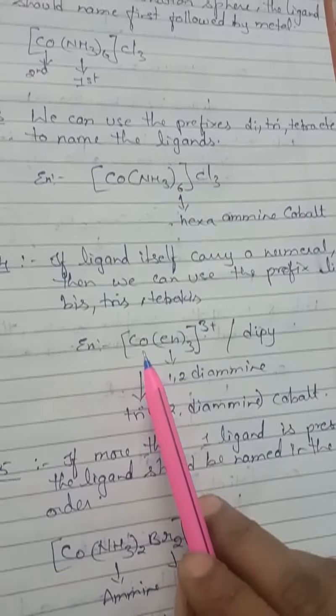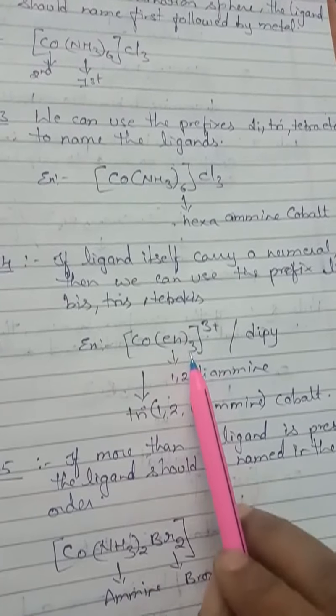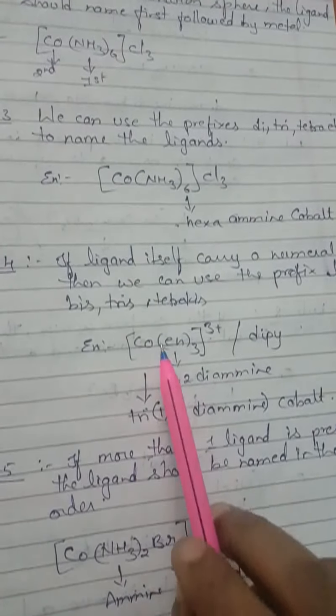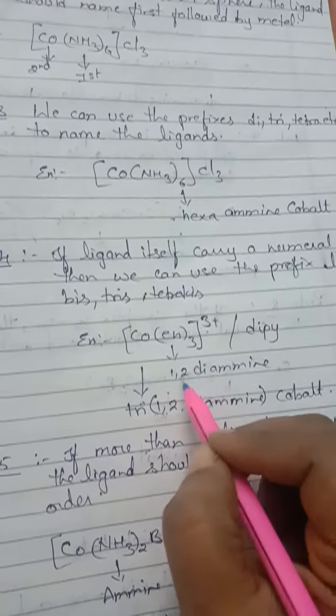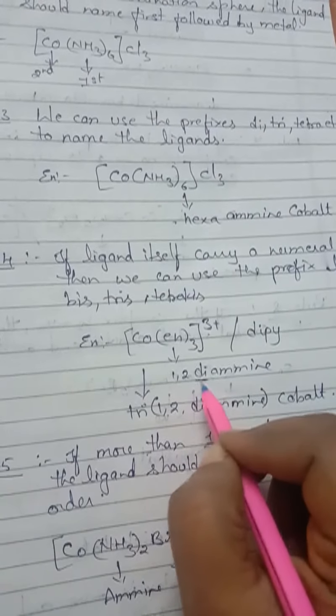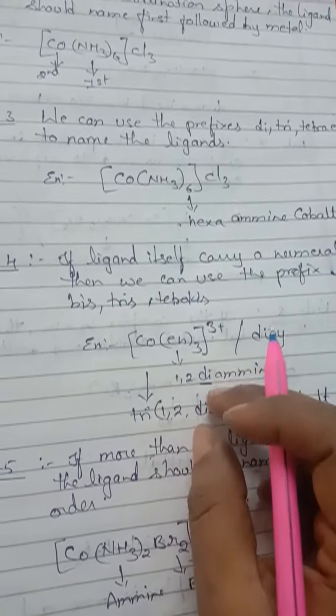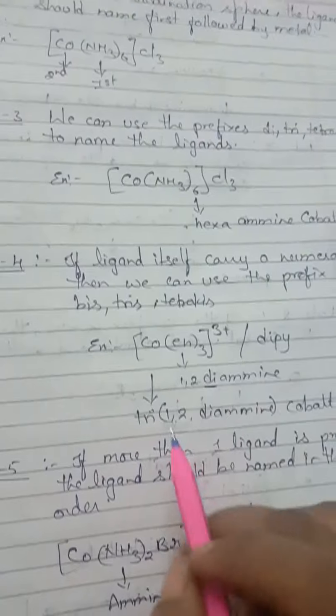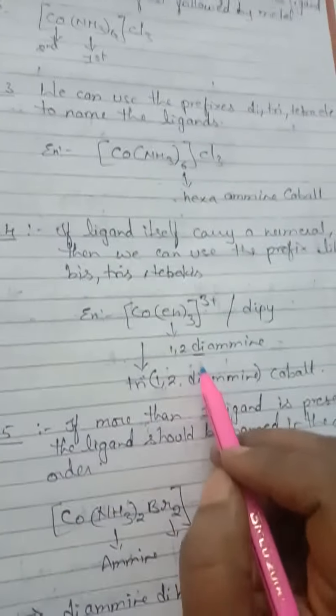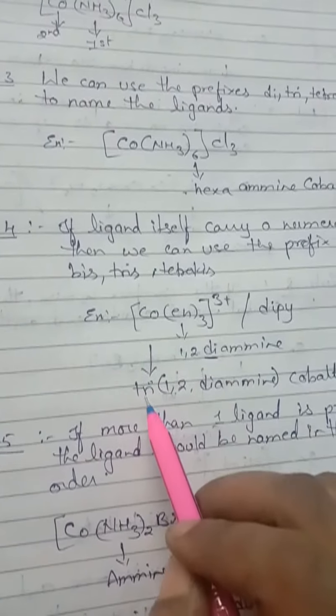So look at here, Co(en)3 3+. In this case, en is called 1,2-diamine. So we should not use di in the naming of this compound. What do you have to use? Already it has di in its name, that is diamine. So we should use tris.